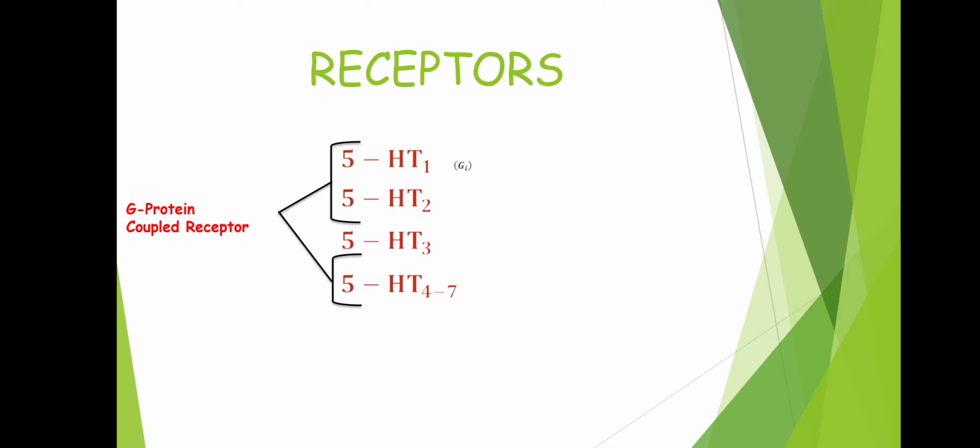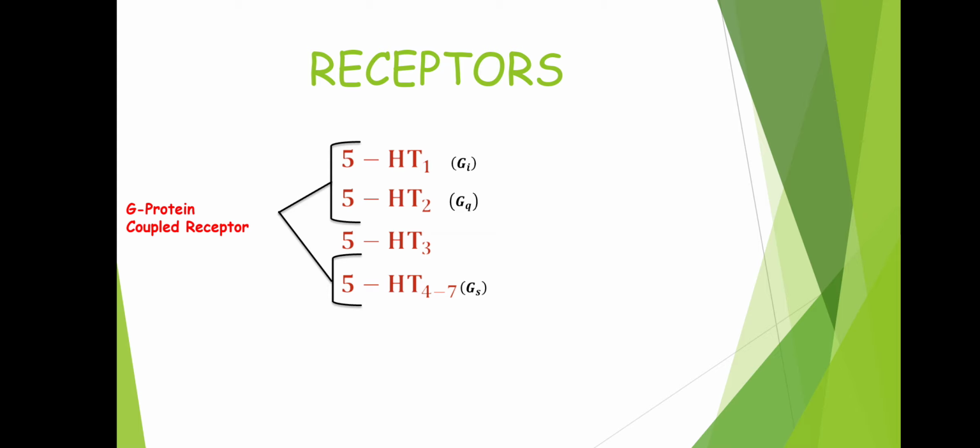5-HT1 is a G inhibitory kind of G protein coupled receptor, which means it causes a reduction in the availability of cyclic AMP. 5-HT2 is a Gq type of G protein coupled receptor, which is the IP3 DAG pathway. 5-HT4 to 7 is a Gs, that is G stimulatory, kind of G protein coupled receptor, which means it increases the synthesis of cyclic AMP.